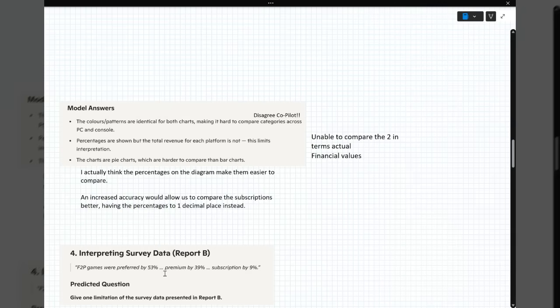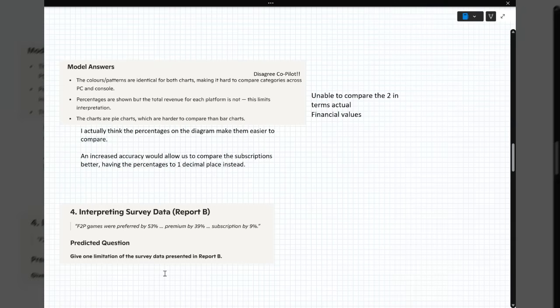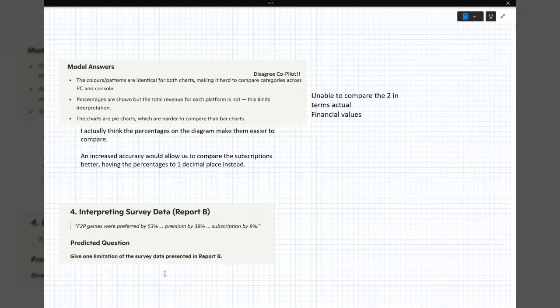Okay, question number 4. So, interpreting survey data, report B, turn my page. The predicted question is: give one limitation of the survey data presented in report B. So, it says free to play games are preferred by 53%, premium 39%, subscription by 9%. So, write down a limitation of the survey data that is presented in report B. Pause the video and have a go.